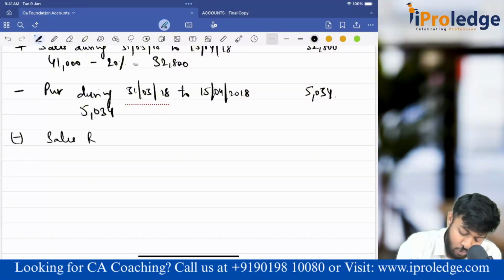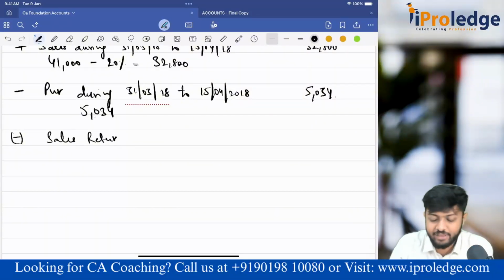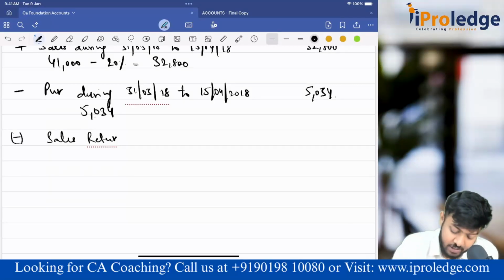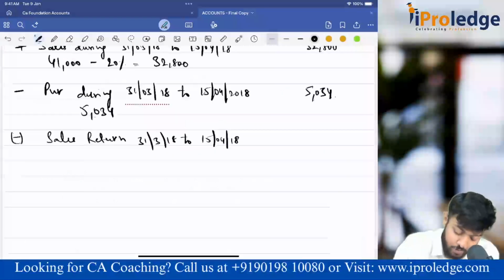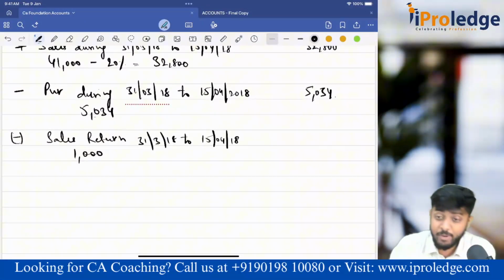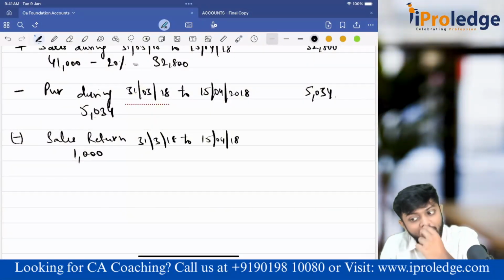sales return. One more thing for you to remember: sales is added back, and sales return will be subtracted. Sales return of how much? The sales return is 1,000 rupees, but 1,000 is at sales price. Sales is at sales price, so sales return also will be at sales price.